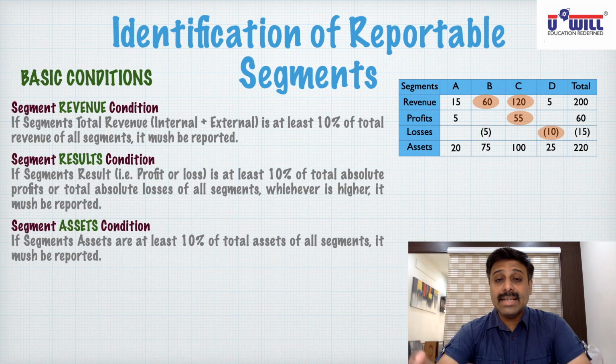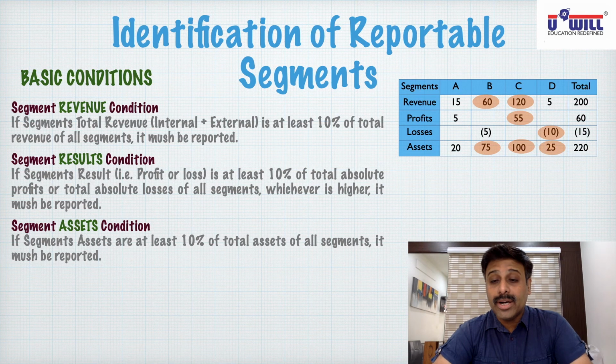Is A exceeding 22 lakhs? No, A need not be reported. Is B exceeding 22 lakhs? Yes, it is 75 lakhs. It will be reported. Is C exceeding 22 lakhs? Yes, it is 100 lakhs of assets. It will be reported. Is D exceeding 22 lakhs? Yes, it is 25 lakhs of assets. It will be reported. So as per the assets condition, which segments are to be reported?